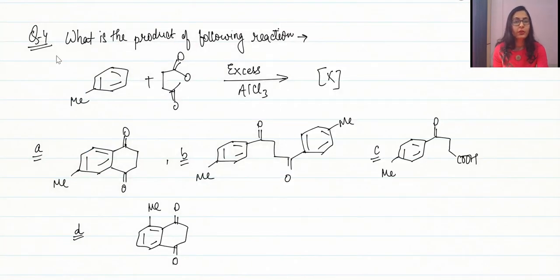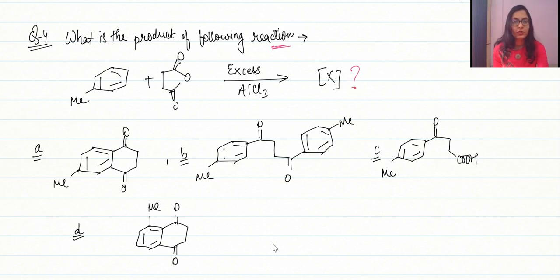Okay, so one more good question. Question number 4 is, what is the product of the following reaction? So what is the product of the following reaction? It's a very good question guys. Try to do this by yourself. So ultimately we are having toluene and we are having the anhydride, and in the presence of AlCl3, excess AlCl3, what is the product being formed?